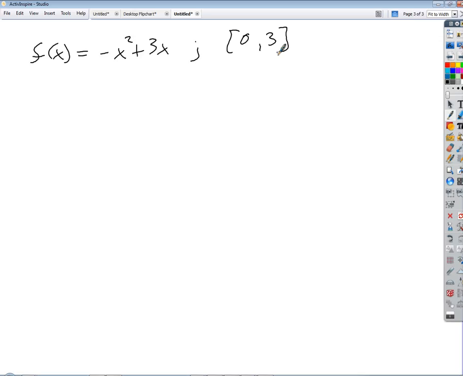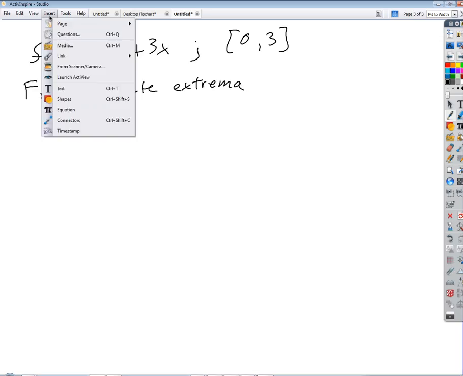So our goal here is to find the absolute extrema, the minimum and maximum put together, right? Extreme values, minima and maxima.